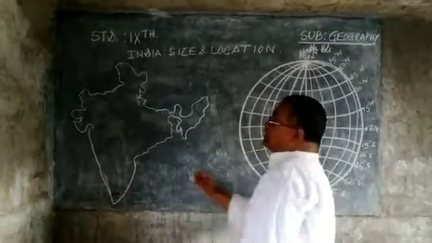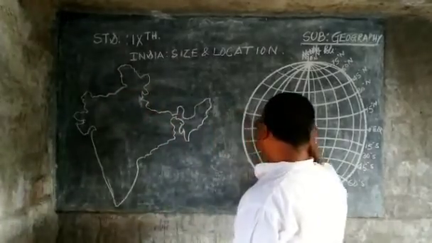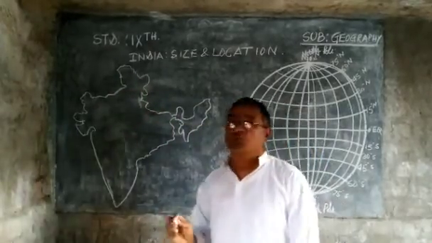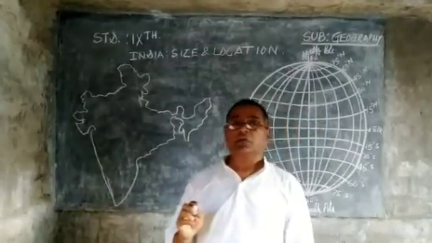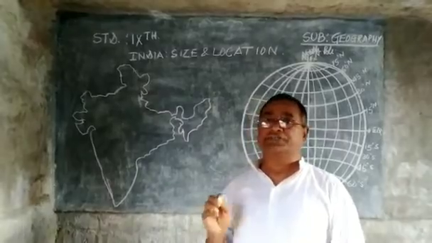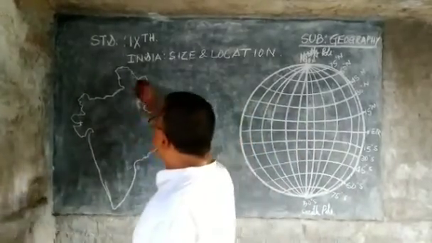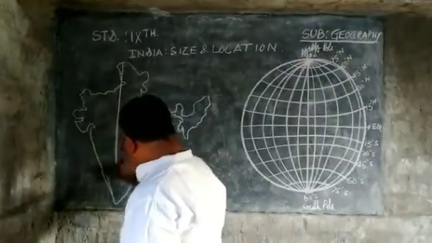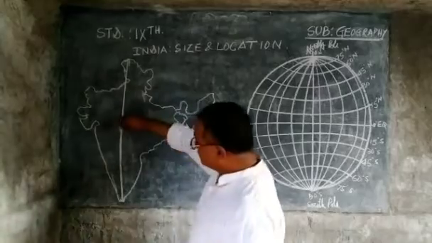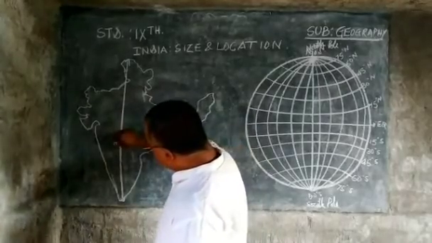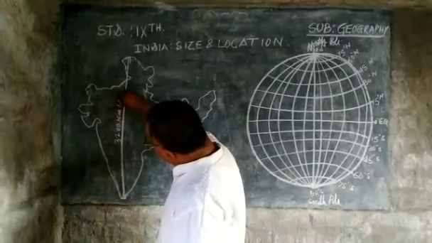First of all, it is the map of India, and in size we will discuss the length of this country. If we consider the length of this country, then we notice that from north to south, this length is approximately 3200 kilometers.